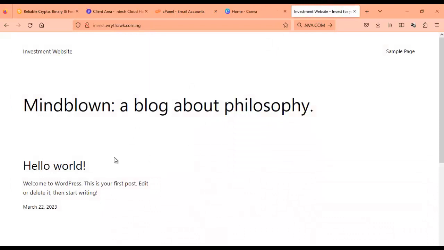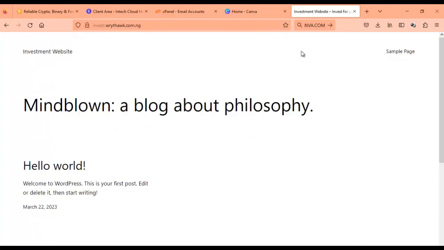Now you can see how the website looks. Investment website. You can see, invest for your future today. I see how it looks. There's no design on it, nothing.